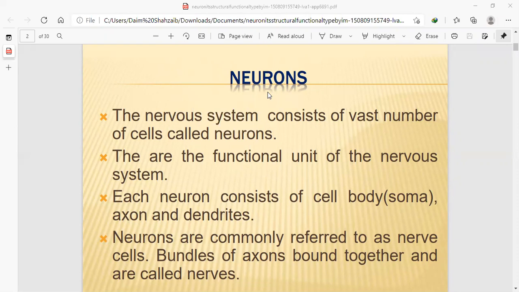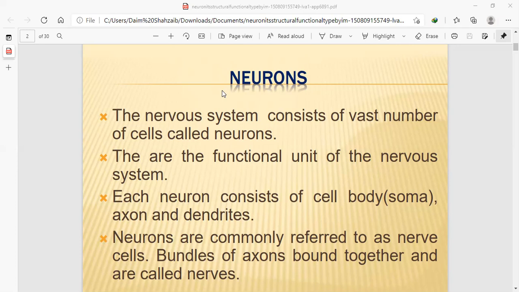Class, today the topic we will be discussing is neurons. As we all know, when there is a word neuro, it always refers to the brain. It refers to the nerves, the brain, axons, dendrites, and the connection to the whole body through the brain, and it contains the whole nervous system that connects your body.